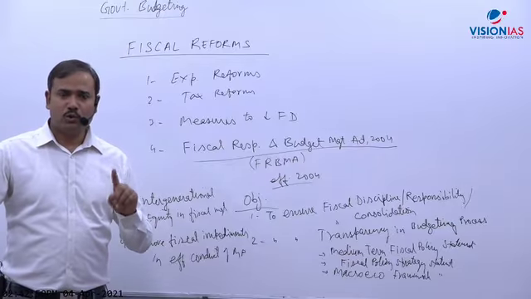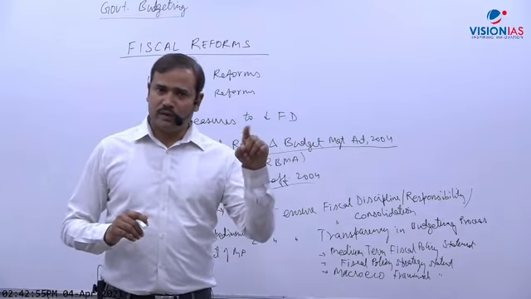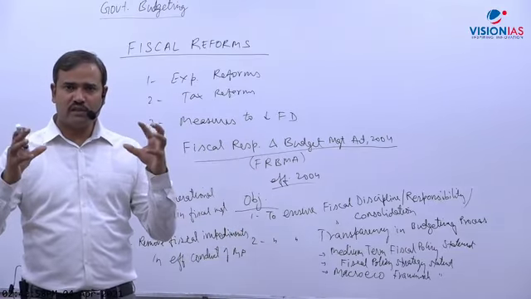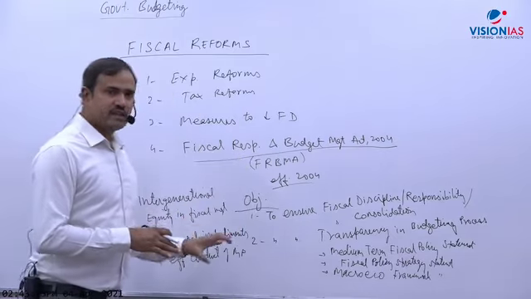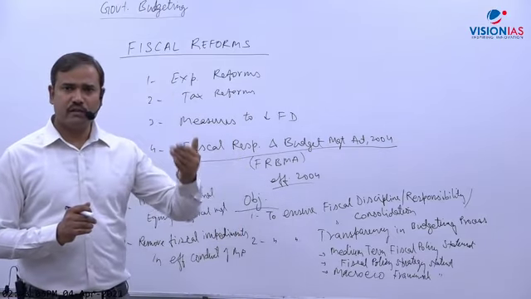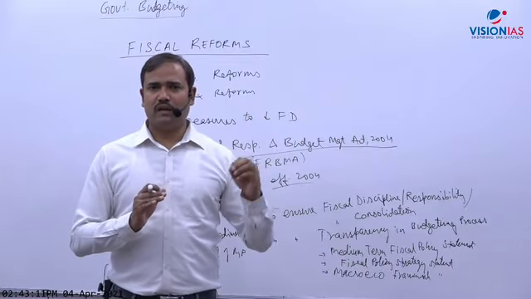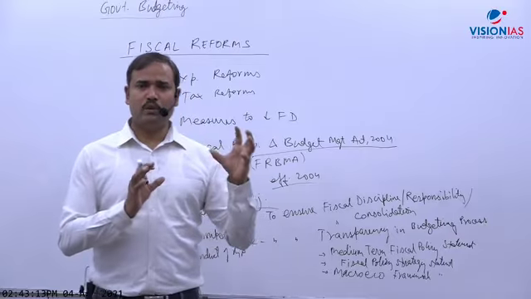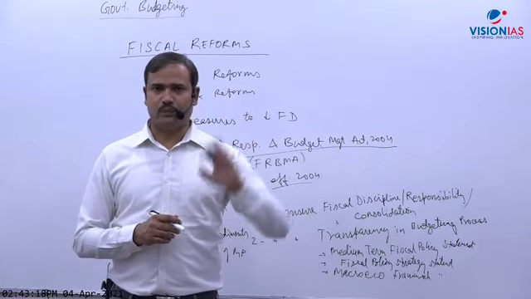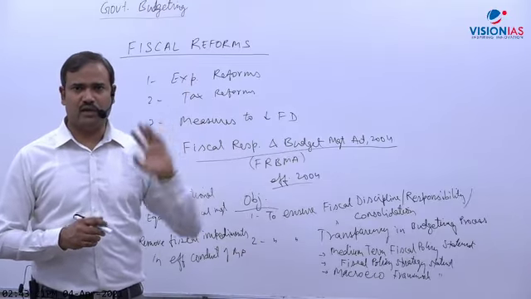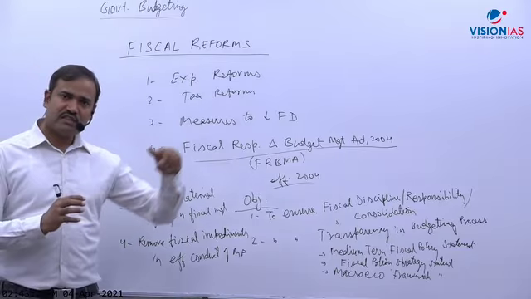So the answer is, as I told you, the Urjit Patel committee was on monetary policy, and it also mentioned fiscal deficit. Why? Because both policies are very much interlinked, because both are demand management policies. If government incurs very high deficit, what will happen? Demand will increase, inflation will be on the higher side, and monetary policy has to increase CRR, SLR, and it will have repercussions on growth. Monetary policy will be constrained to control inflation, so it will not have flexibility to pursue development goals. So government should keep in mind that fiscal policy should not constrain monetary policy.